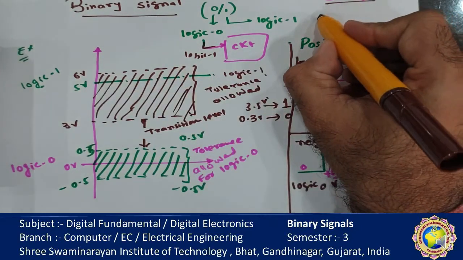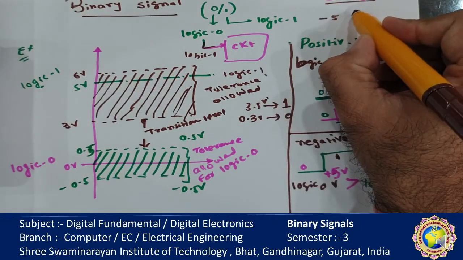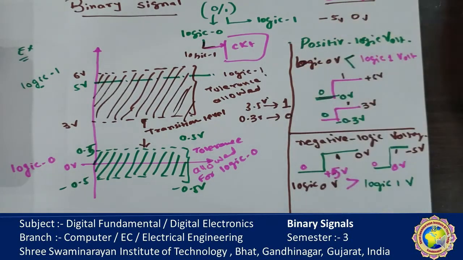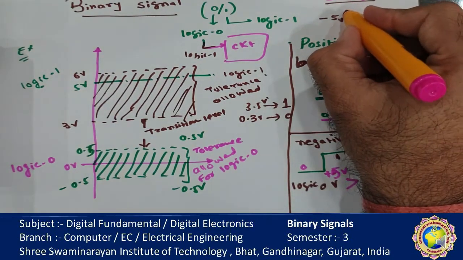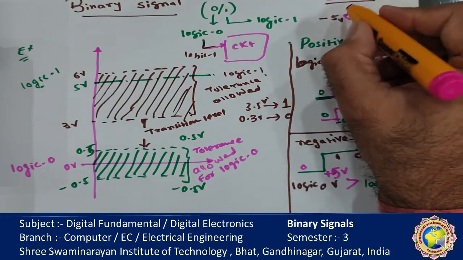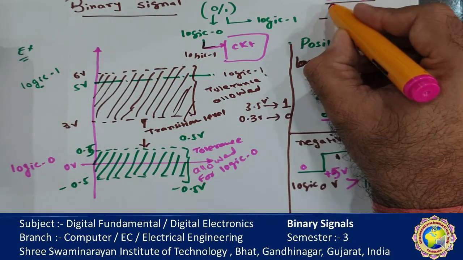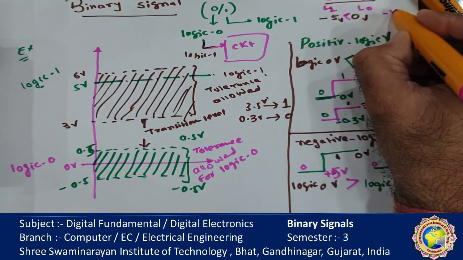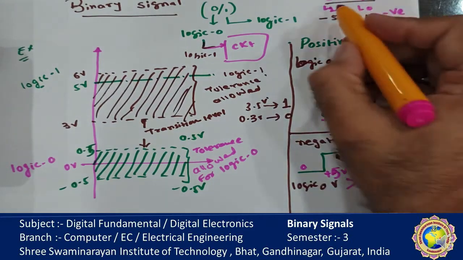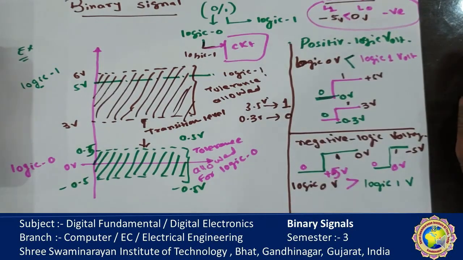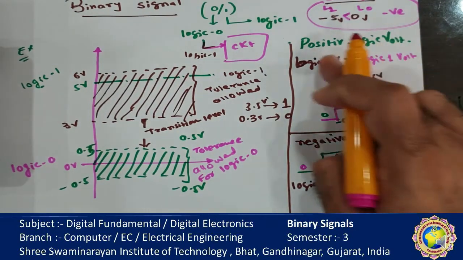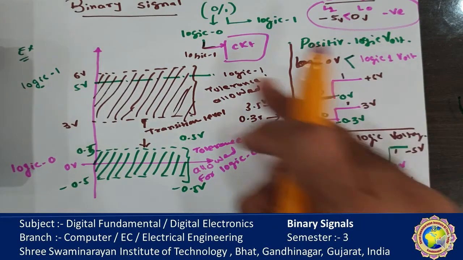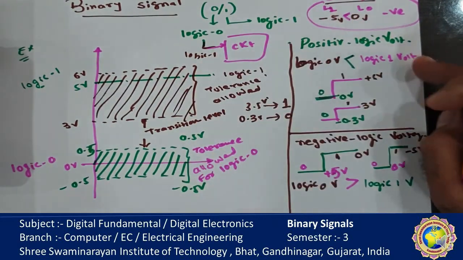Suppose there are minus 5 volt and 0 volt. The greater voltage is 0 volt. If it is positive logic, then minus 5 is for logic 0 and 0 is for logic 1; here it is the other way around, so it is called negative logic. Always remember how we can identify whether positive logic or negative logic is applied for the logic 0 and logic 1 voltage levels.